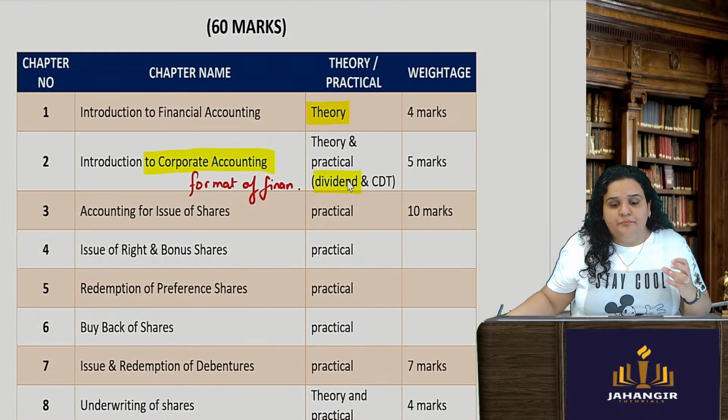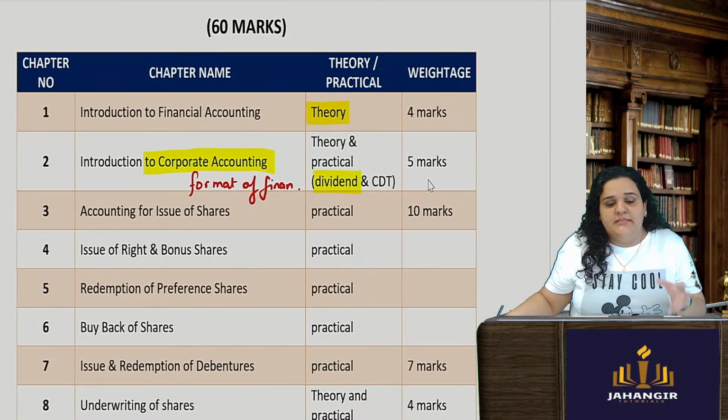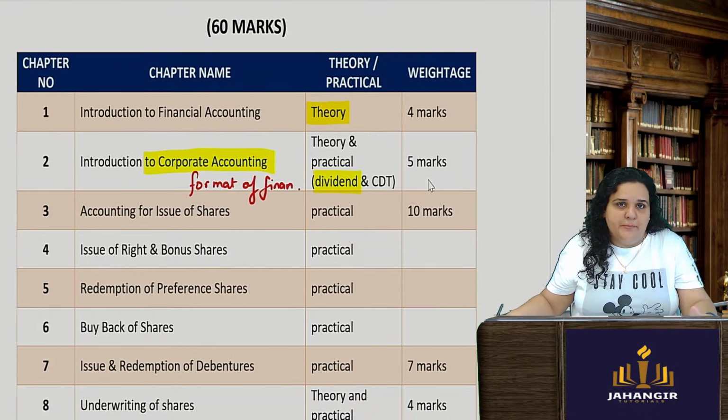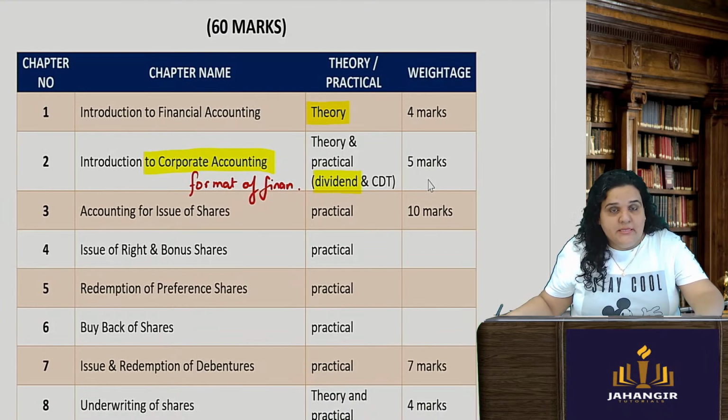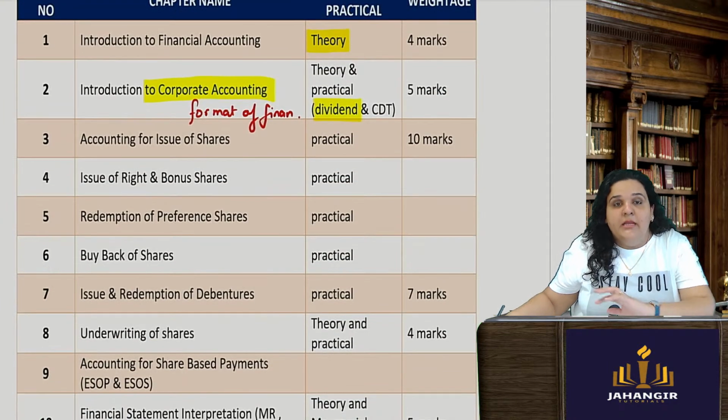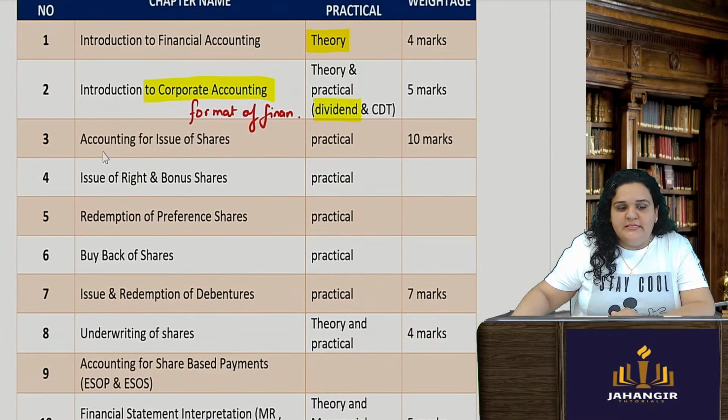This evaluation and weightage of marks I have done based on the past years' papers starting from December 2019 when this paper was an MCQ. Now accounting for issue of shares is the most important chapter in your part A. Focus on that. It is a good 10 marks.